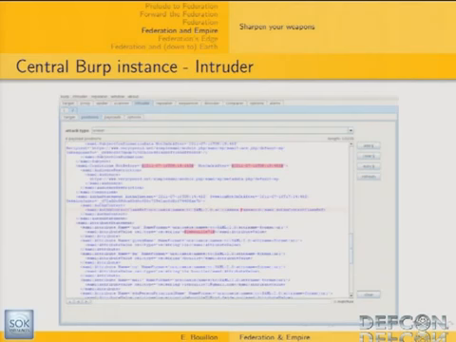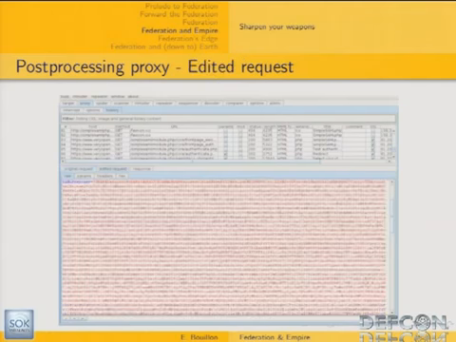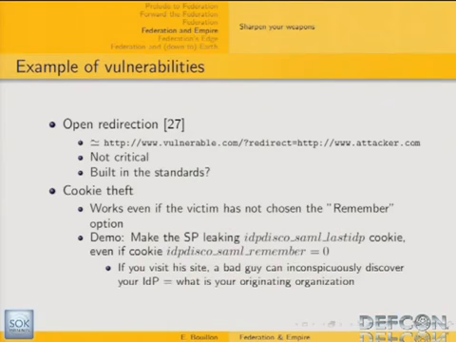At that point, the middle proxy is going to send this request to the post-processing proxy, which will receive the decoded token in clear, if you want. Then the post-processing proxy is going to encode the SAML token back to the appropriate format, so that it is sent to the application as it expects. So that's basically how it works.